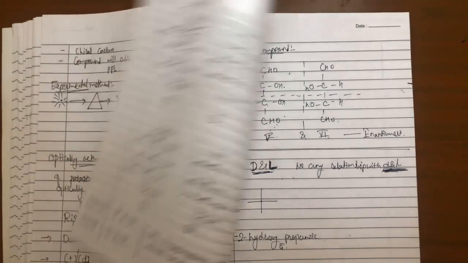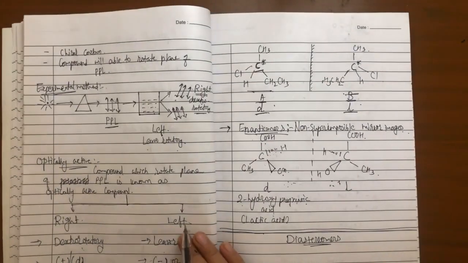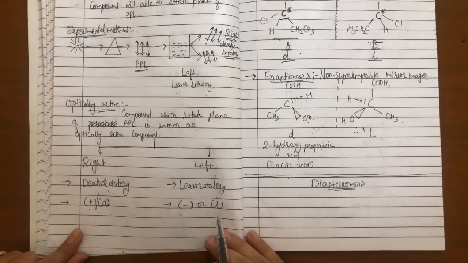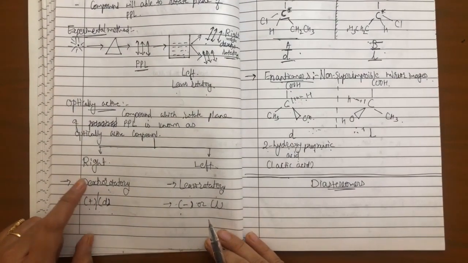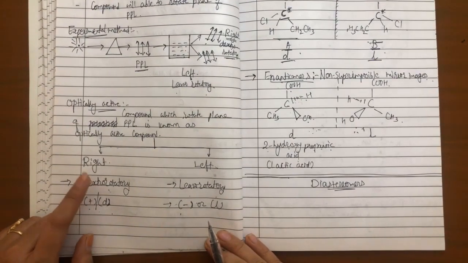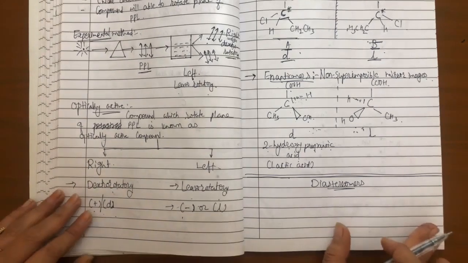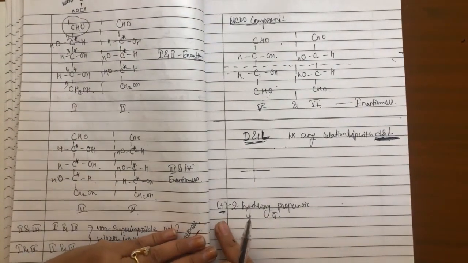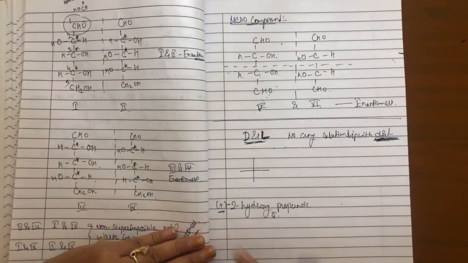Yes. What that indicates as per this study, if I'm writing plus, this means that my compound is dextrorotatory, which rotates the plane of polarized light towards the right side. So looking at the structure, I can't decide. Experimentally, I have already decided that this is a plus compound.